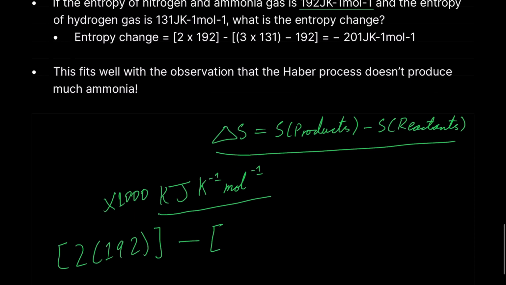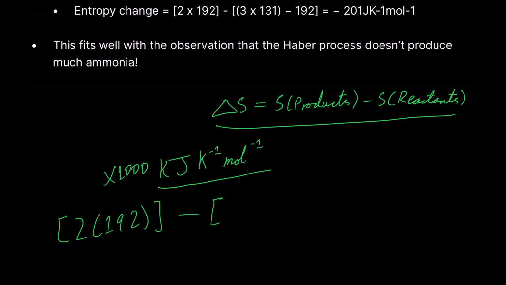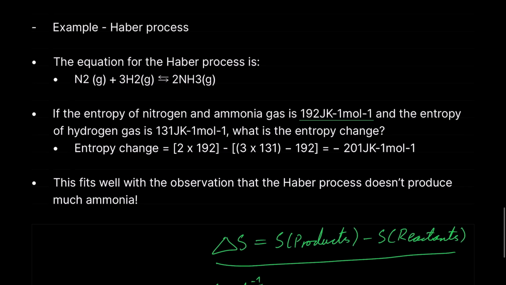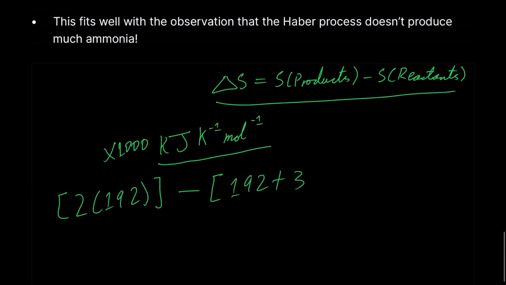minus the reactant side. The reactant side is just 1 mole of nitrogen, which is 192, plus 3 times H2, so 3 times 131, which is just 393 anyway. We already know it's 393, but it's always good to represent it like that, to show them where you got the 393, not just saying 393 out of nowhere.